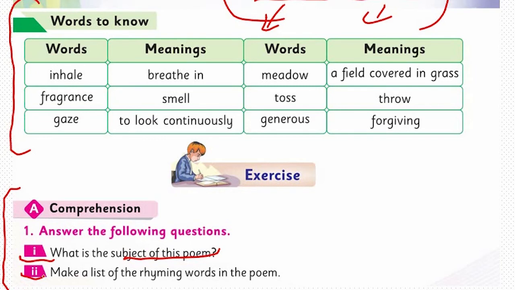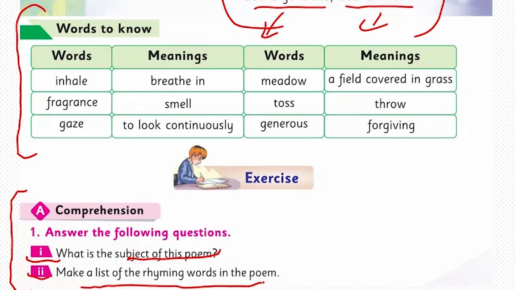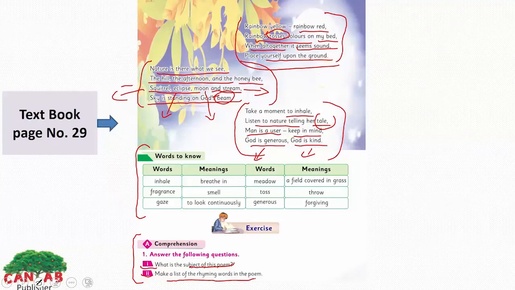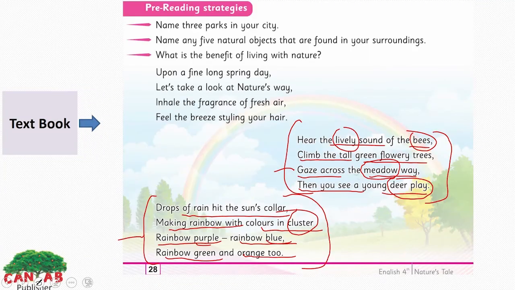The second one: make a list of the rhyming words in the poem. I told you about the rhyming words which end with the same sound. Like here you can see the example of it. Blue, two. The same sound. The words are different, the spellings are different here, but the sound is the same. Blue and two. You can find so many rhyming words in this poem and make a list of them.